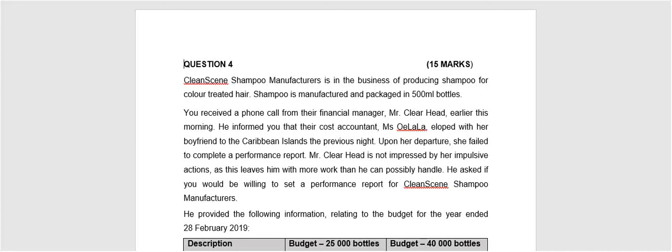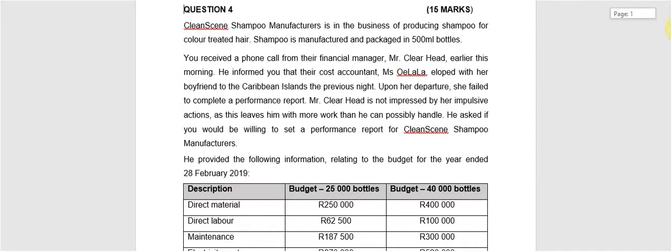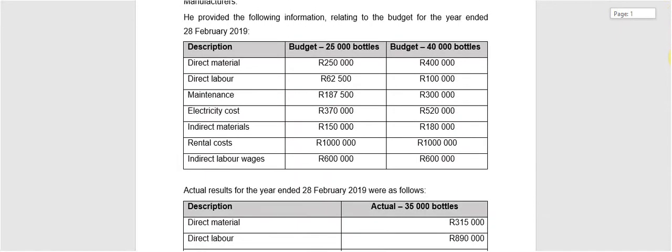Upon her departure, she failed to complete a performance report. Mr. Clearhead is not impressed by her impulsive actions, and this leaves him with more work than he can possibly handle. He asked if you would be willing to set a performance report for Cleanscene shampoo manufacturers, and he provided you with the following information relating to the year ended 28 February 2019.